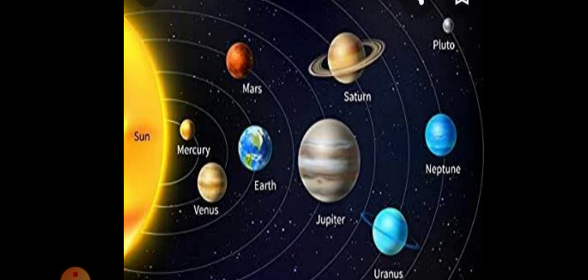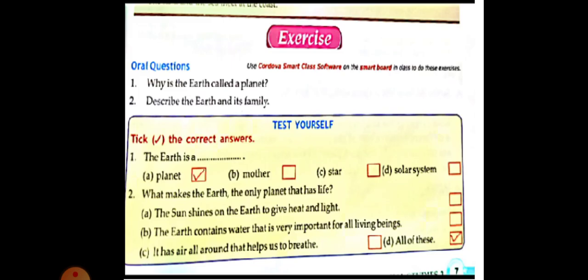Now I will show you the test yourself. Page number 7, tick the correct answer to the MCQ over there. Let me see. Yes, the earth is a blank. This test yourself has 2 MCQs given here. The earth is a blank. The answer is planet. The earth is a planet. Answer A. Okay dear students.